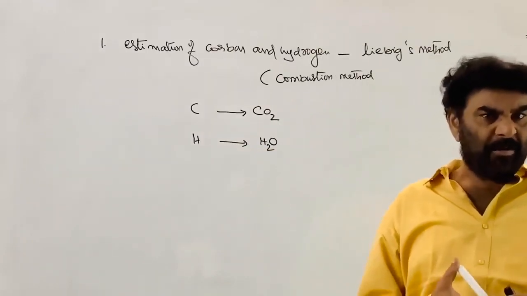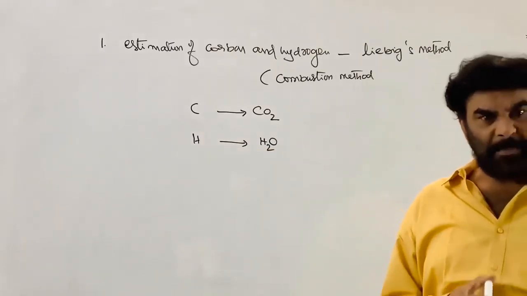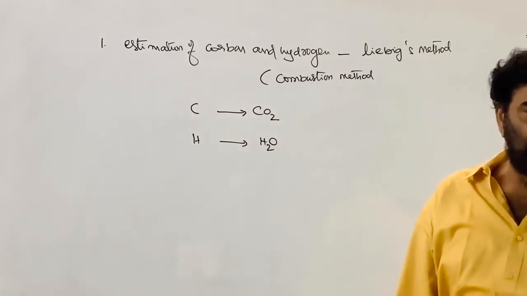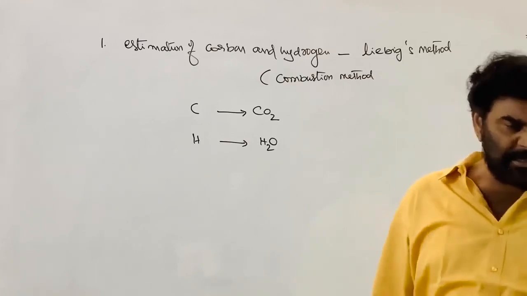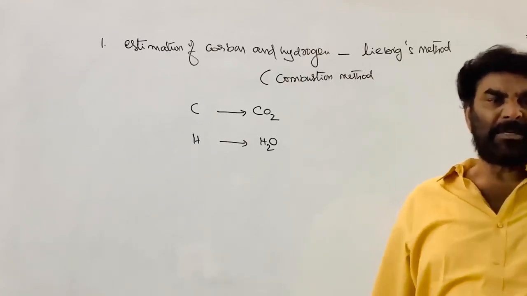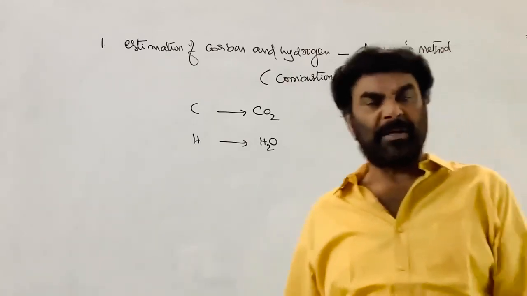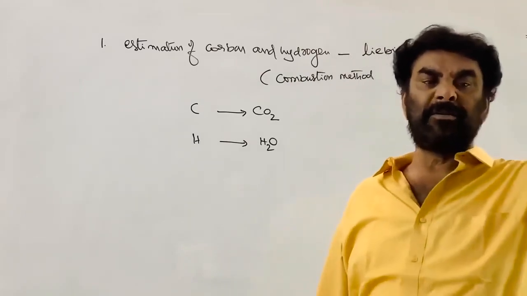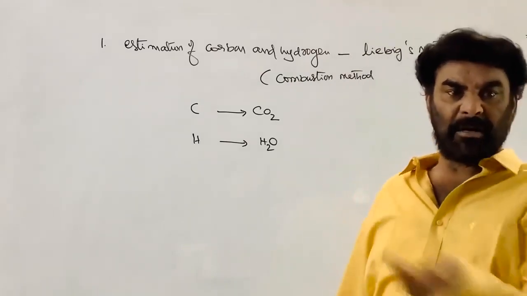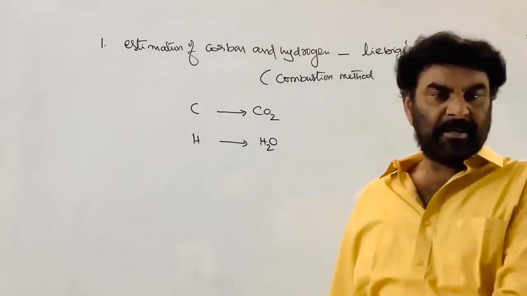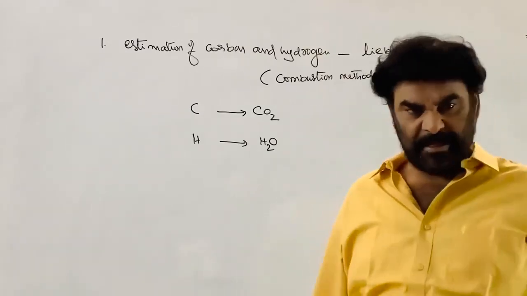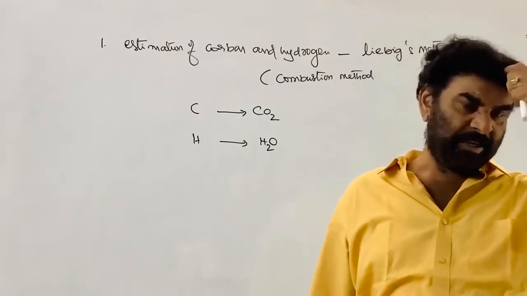The process of burning of a substance in the presence of excess oxygen is called combustion. During combustion, all the elements associated with the given substance are converted to their corresponding oxides: carbon to carbon dioxide, hydrogen to H2O, sulfur to sulfur dioxide, phosphorus to P2O5.